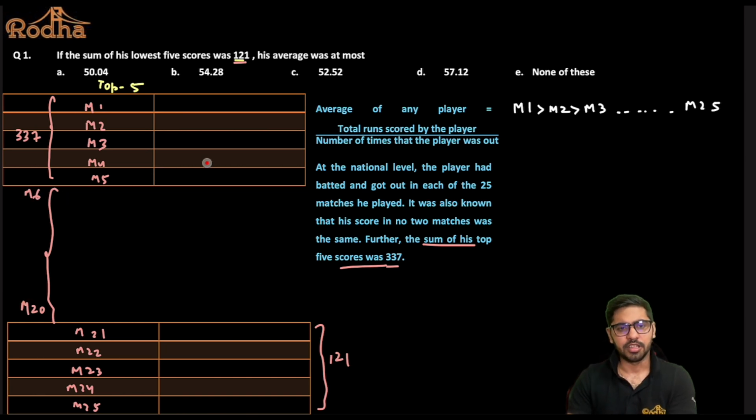They should be lesser than the match 5 score. The match 6 score should be lesser than the match 5 score, the match 7 score should be lesser than the match 6 score, and so on and so forth, right? So this is what I make from this particular set till now.